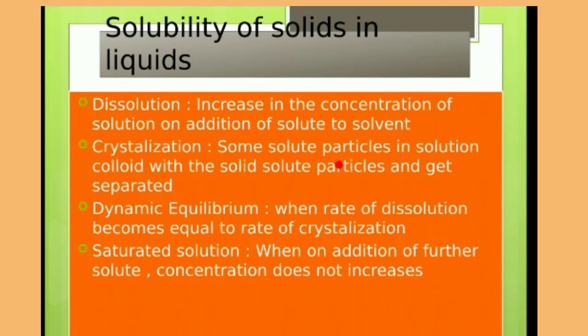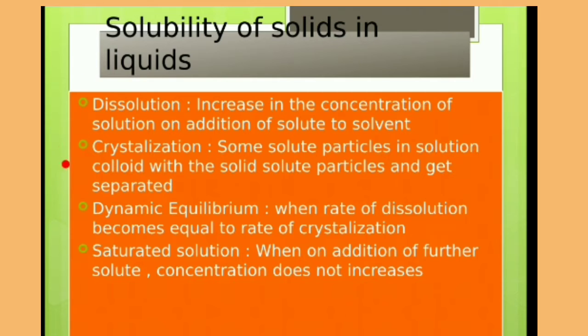Coming to the definition, some solute particles in solution collide with the solid solute particles and get separated. It means if we keep adding sugar to the water, then some sugar particles which are already dissolved in the solution will collide with the upcoming sugar particles and get separated in the form of crystals. This process is known as crystallization.